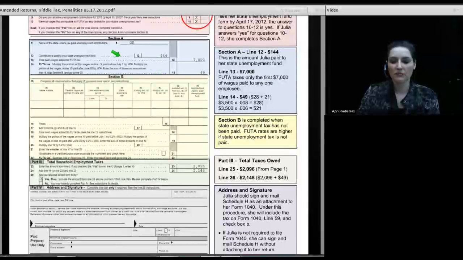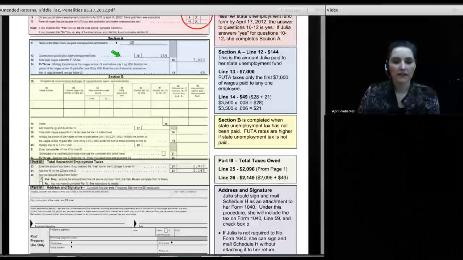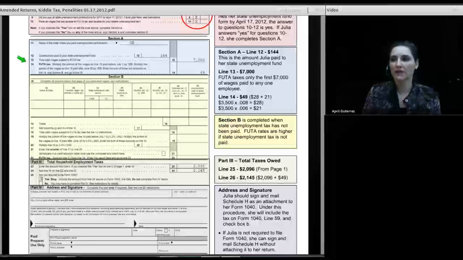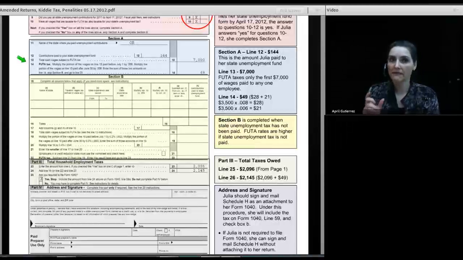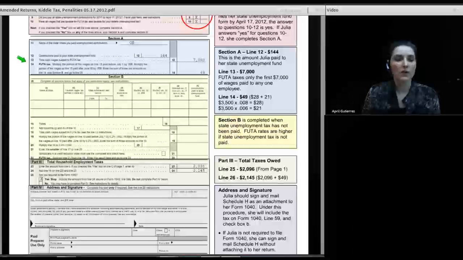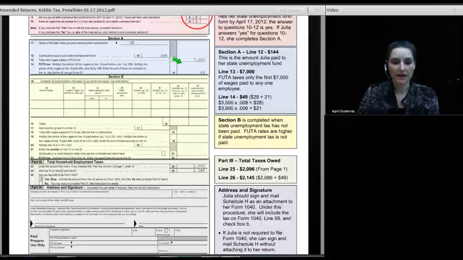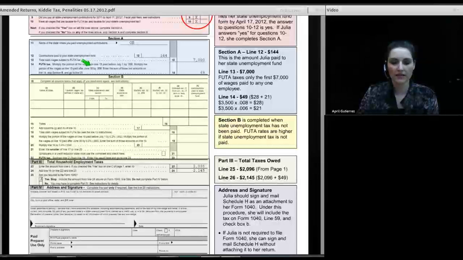Then it says, how much did you contribute to the state unemployment fund? And in the wording of the problem, I told you that's $144. Line 13, it says total cash wages subject to FUTA. Well, it happens to be that the maximum amount of wage typically subjected to FUTA tax at the federal level is $7,000. So whether you paid your employee $12,000 or $100,000, it tends to be the case that line 13 will always be a maximum of $7,000 per worker. So if you have only one employee, it should never be more than 7. And then the math says take this number, 7,000, and multiply it by 0.006. And when you do that, you get $49.